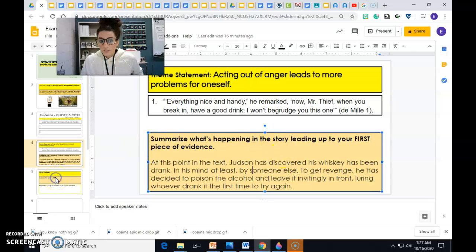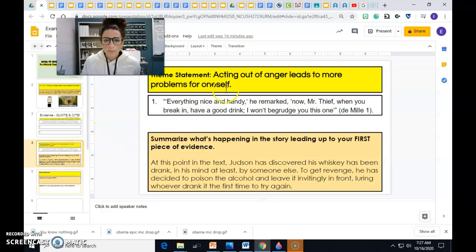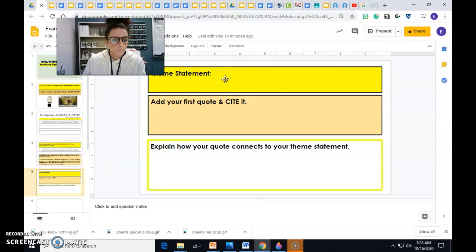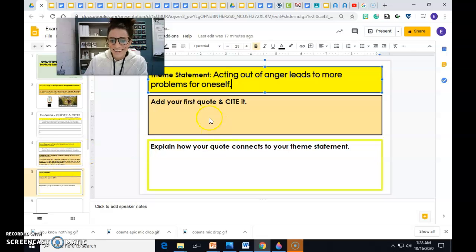Step 2, and this is the last step, again, it says theme statement. So I'm going to copy and paste this over. Copy. Paste. Oh, look at that. The next one is add your quote and cite it. I already did that on the last slide, so I'm going to copy that over too.